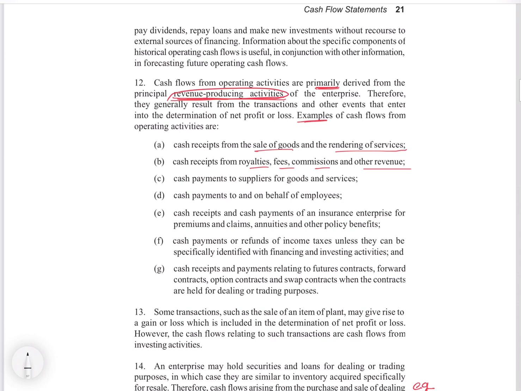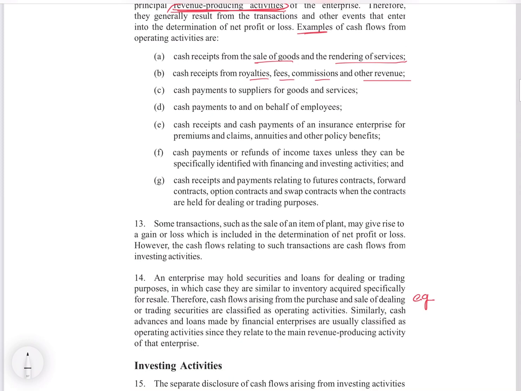If it is an institution like tutorials, their main revenue generation will be from the fees. So fees is their operating activity. So we should understand the nature of business to understand what will come under the operating activities. Okay, so if it is a financial institution, their operating activity itself is to give loans, take deposits. So this becomes their operating activity.